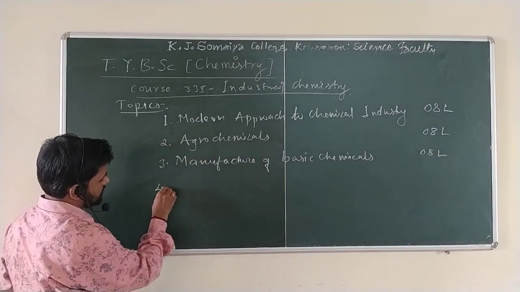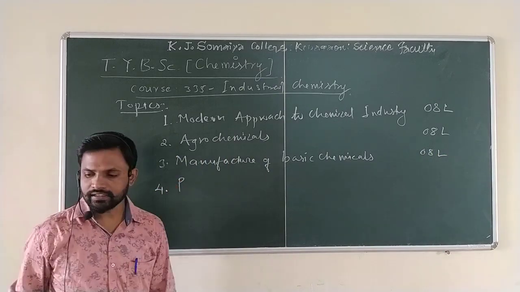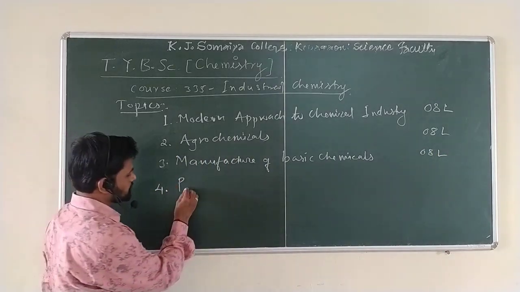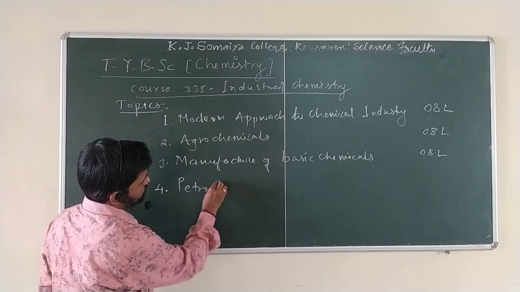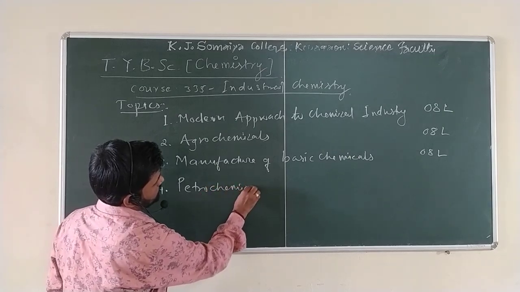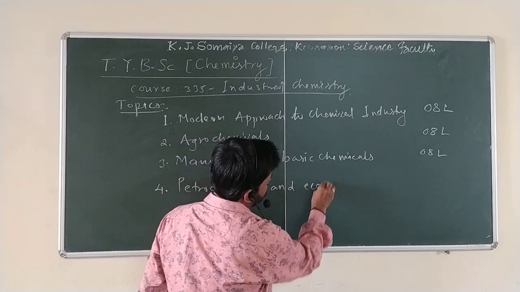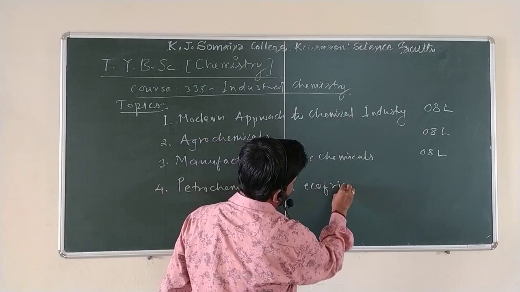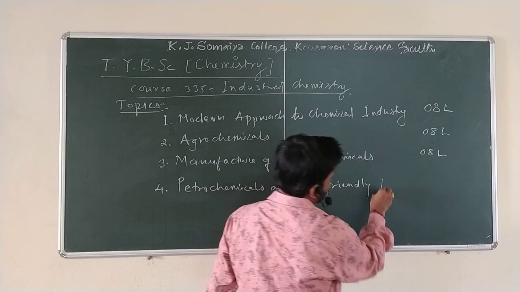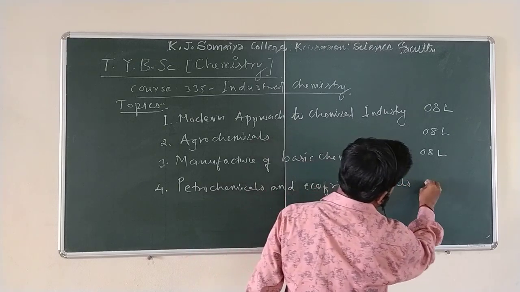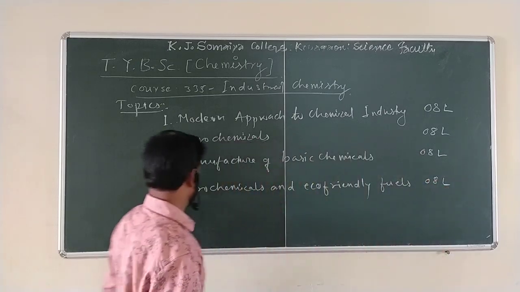Fourth one is petrochemicals and eco-friendly fuels, having 8 lectures of weightage.